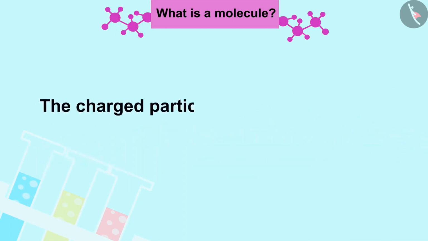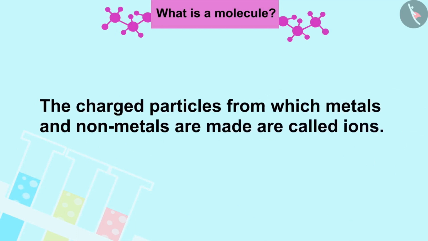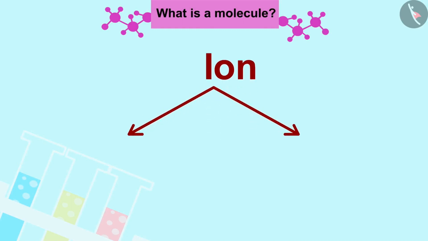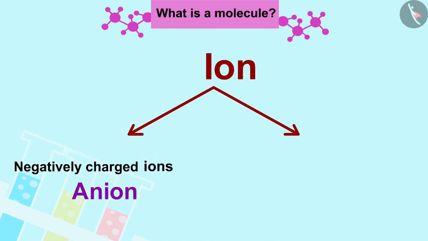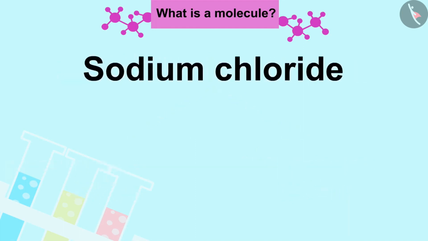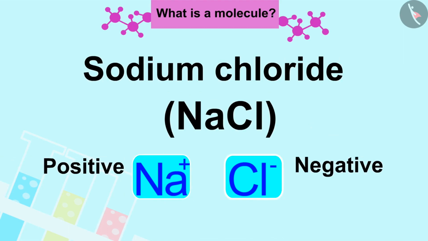The charged particles from which metals and nonmetals are made are called ions. Ions are divided into two types based on the charge on them. The negatively charged ions are called anion, and the positively charged ions are called cation. For example, sodium chloride NaCl contains positive sodium ion Na+, and negative chloride ion Cl- as constituent particles.